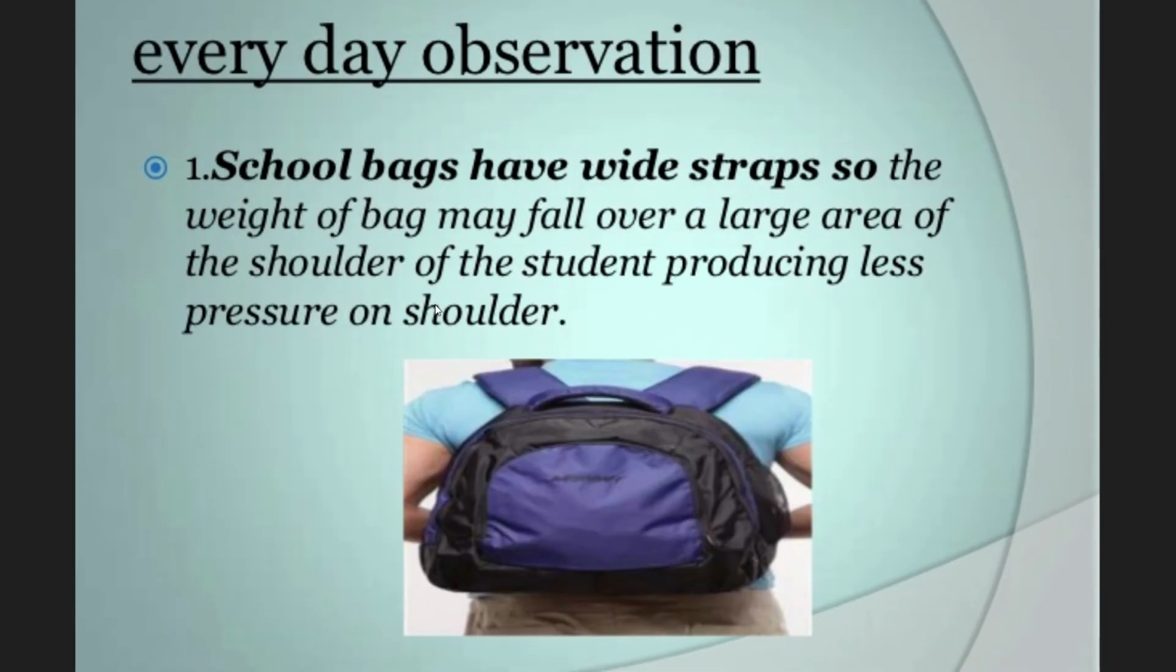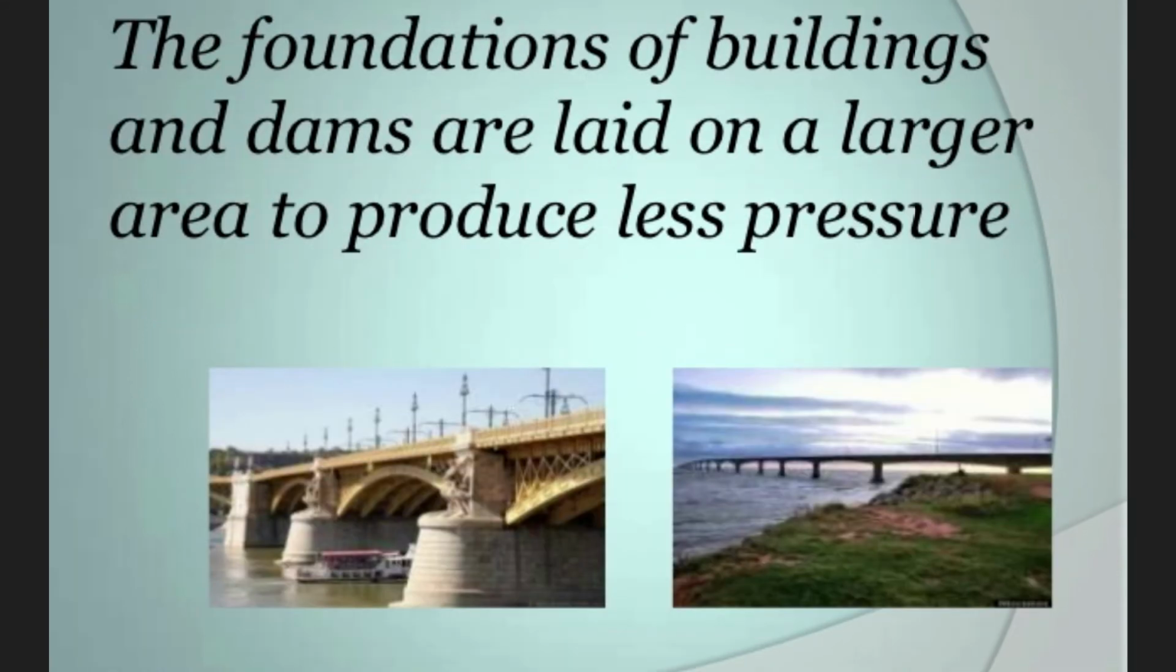These are the examples of our explanation. School bags have wide straps so that the weight of the bag may fall over a large area of the shoulder of the student, producing less pressure on the shoulder. Here is another example. The foundation of buildings and dams are laid on a larger area to produce less pressure.